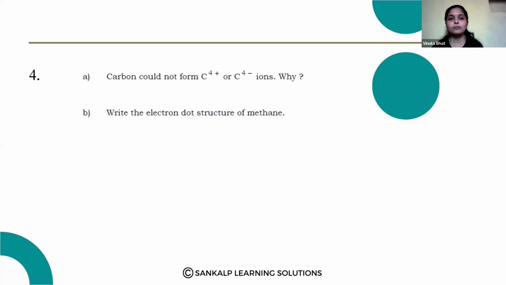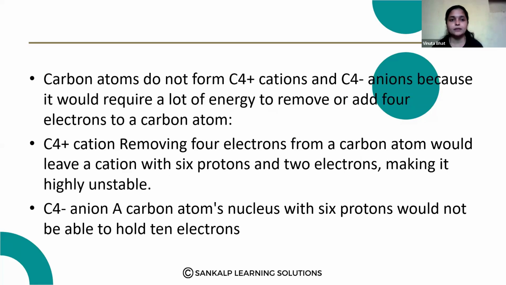Carbon could not form C4 plus or C4 minus ions. Why? Here, write the electron dot structure of methane. Okay. Yes, the first one is carbon do not form C4 plus cations and C4 minus anions because it would require a lot of energy to remove or add the 4 electrons to the carbon atom.